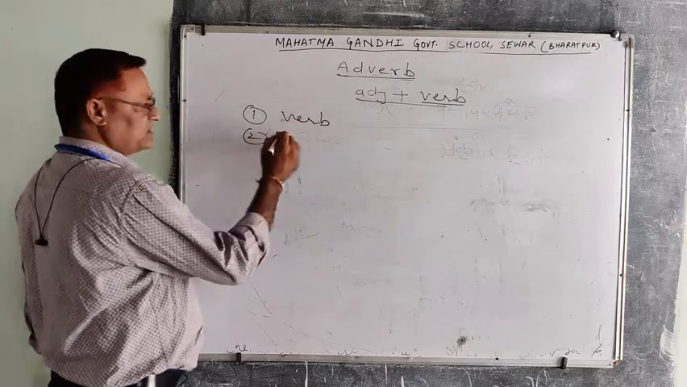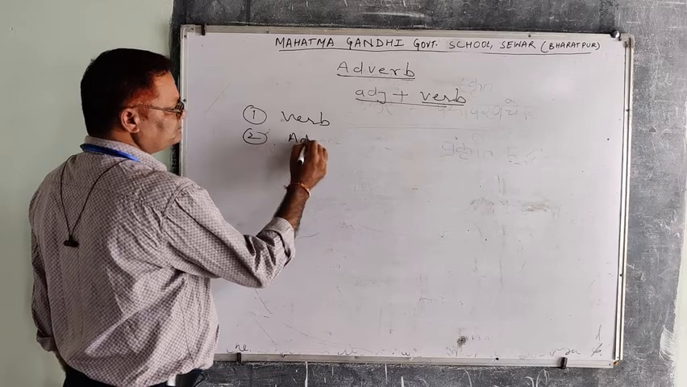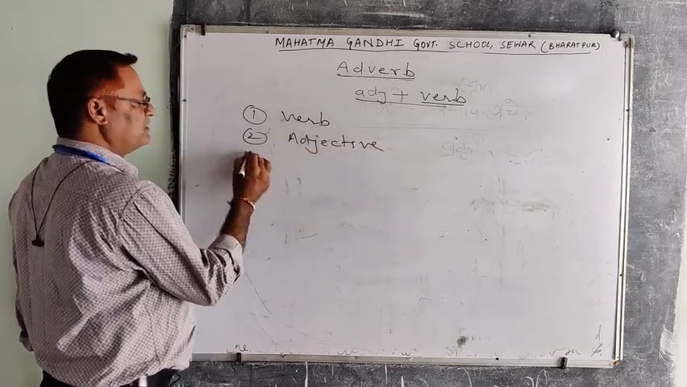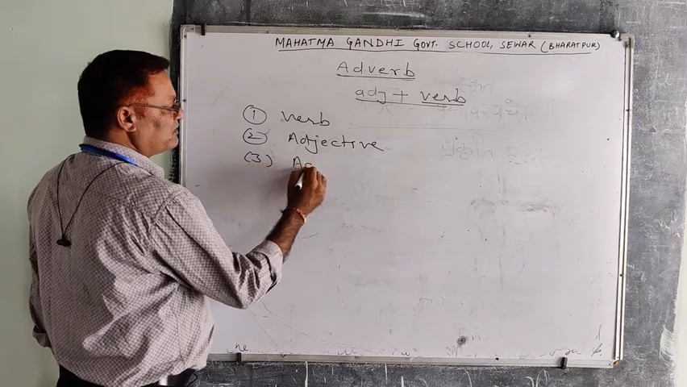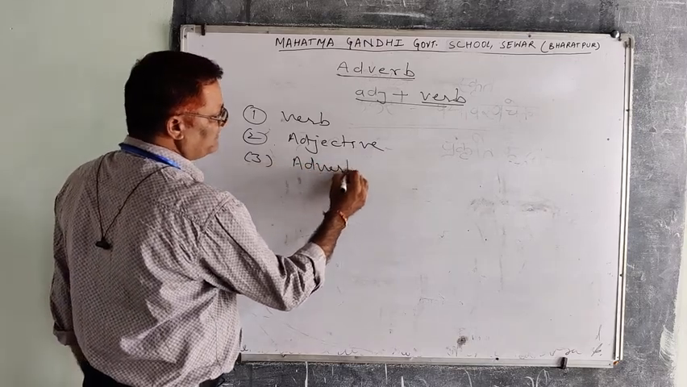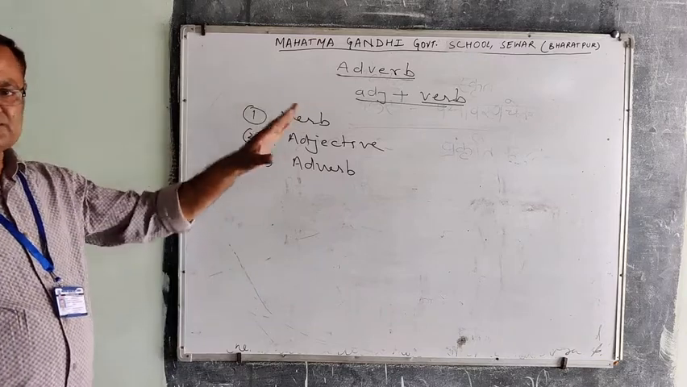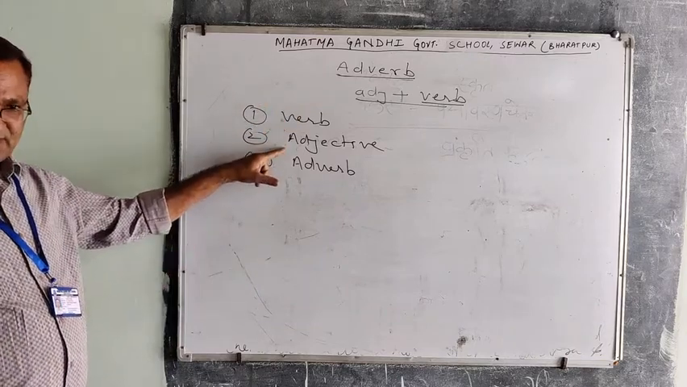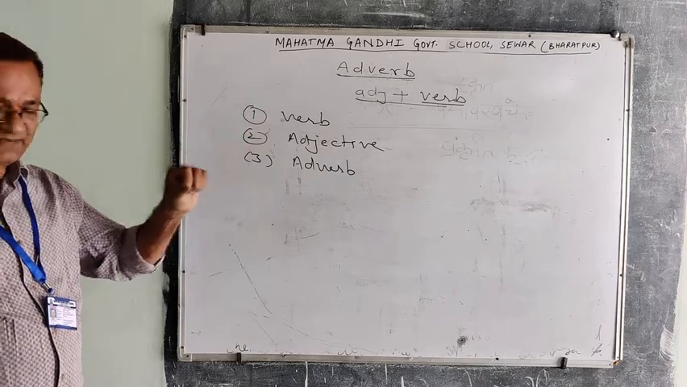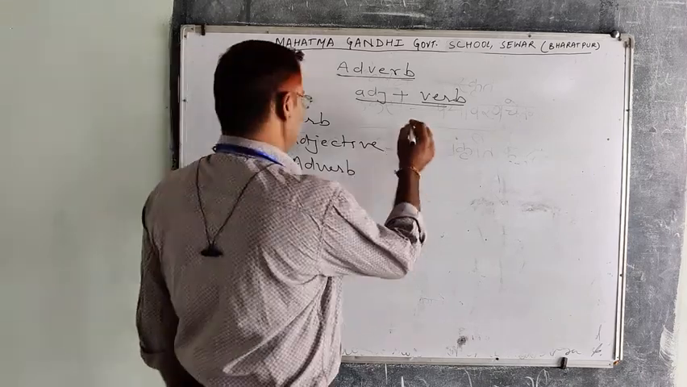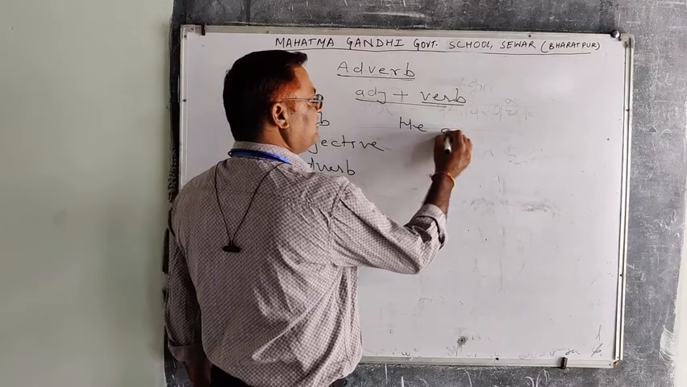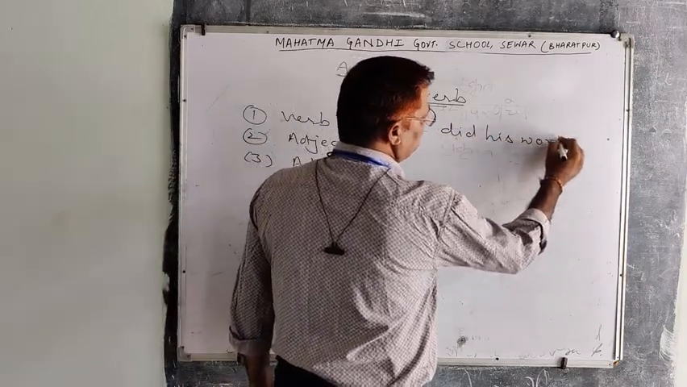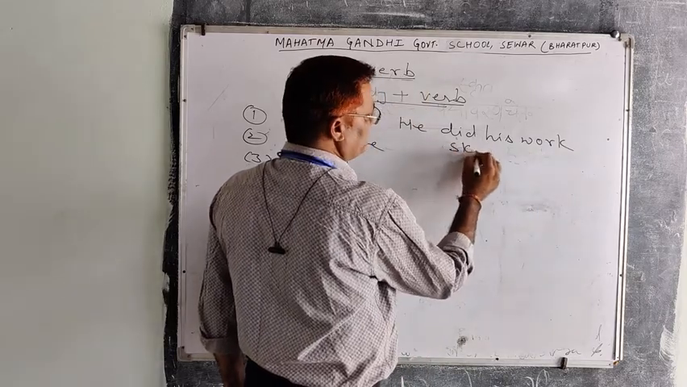Number two, an adjective. And third, an adverb itself. Adverbs are the words that are used to qualify a verb, an adjective, or an adverb itself. For example, he did his work skillfully.